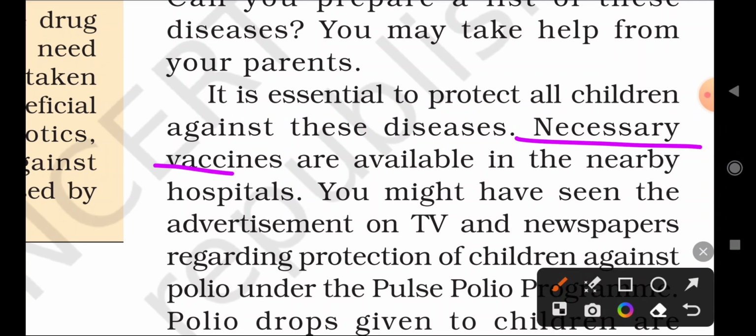Necessary vaccines are available in the nearby hospitals. These types of vaccines are available in hospitals as well, and they also come to your home, or to the particular place where you are staying, and give vaccination to the children.